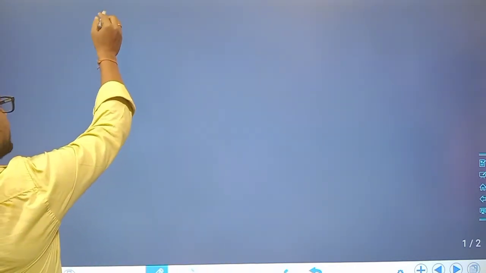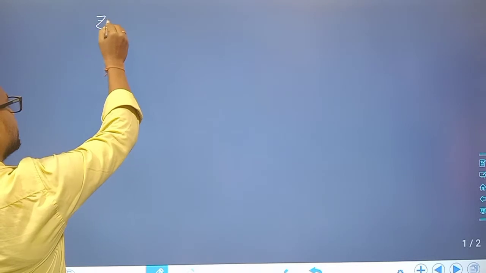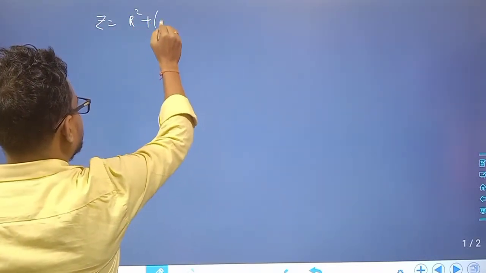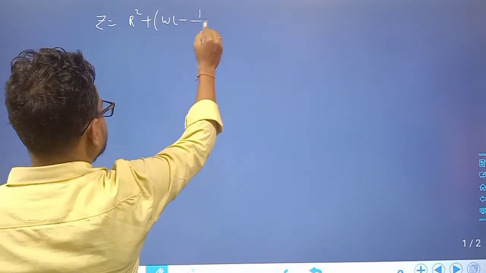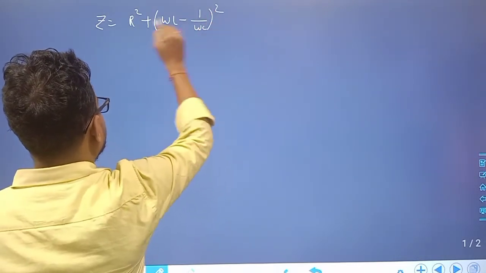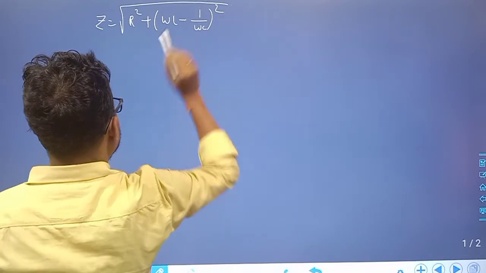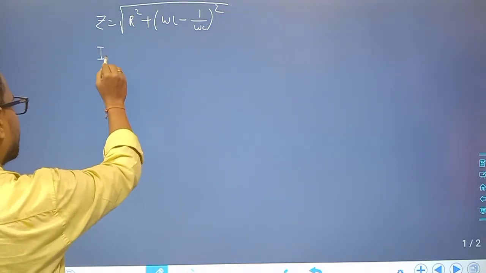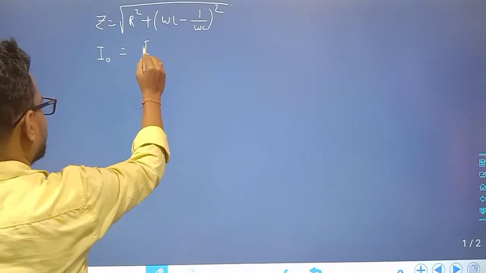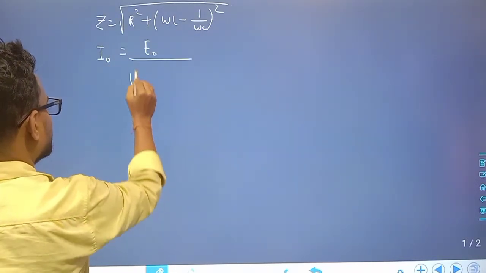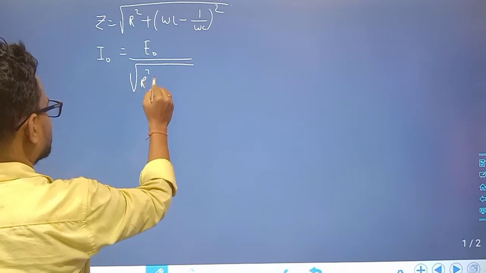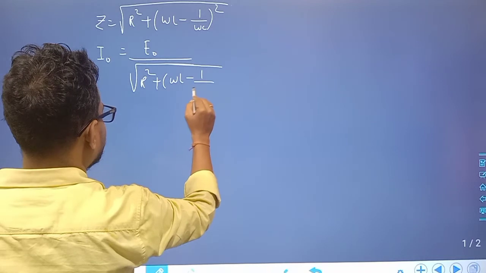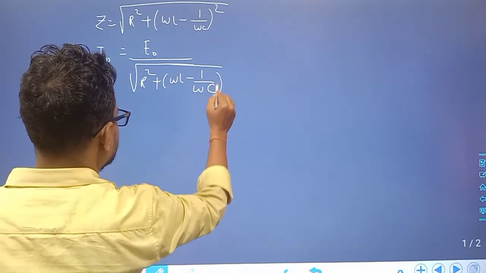Clear? So the maximum current I naught is equal to E naught by the square root of R square plus (omega L minus 1 by omega C) whole square.